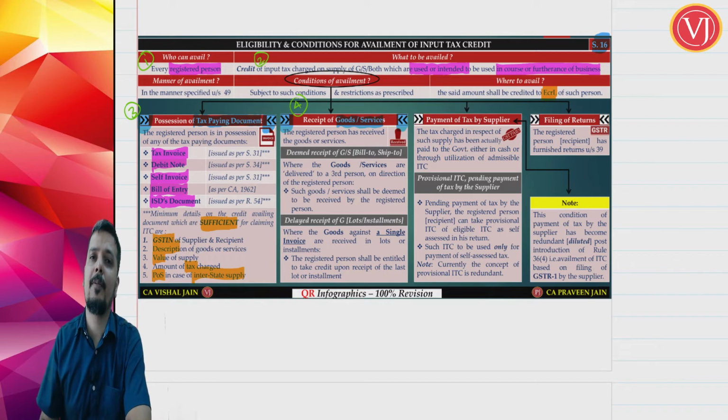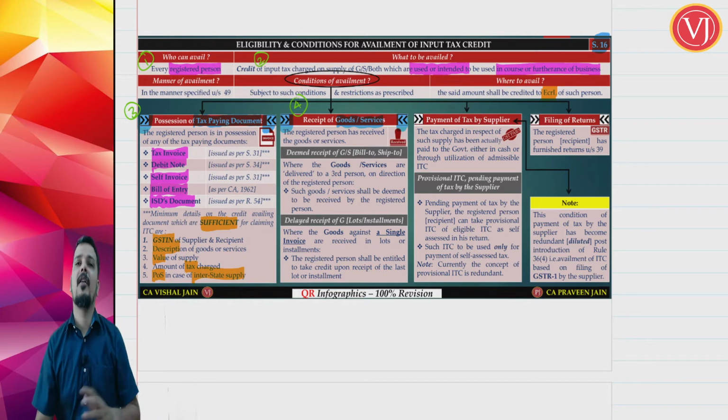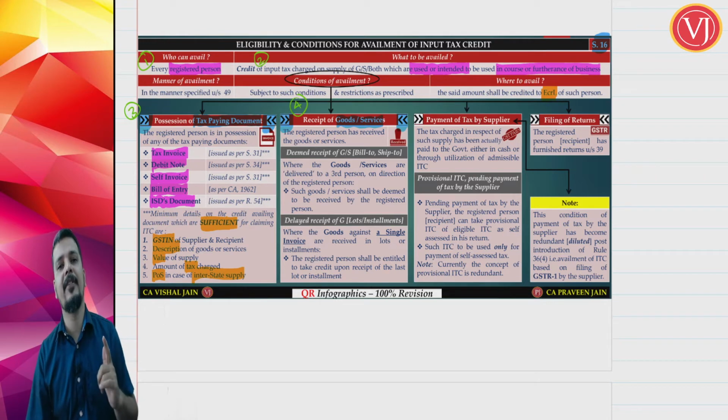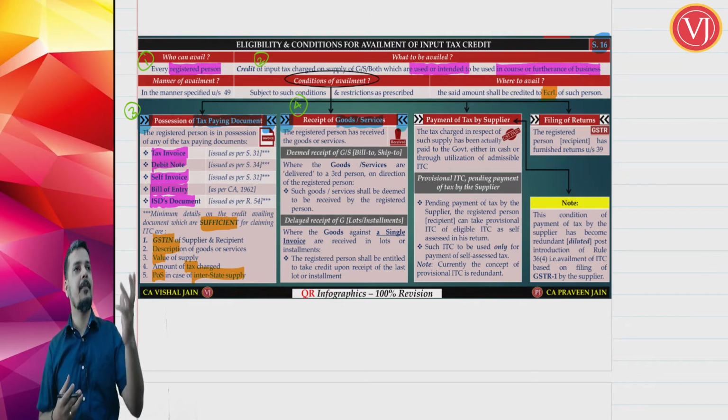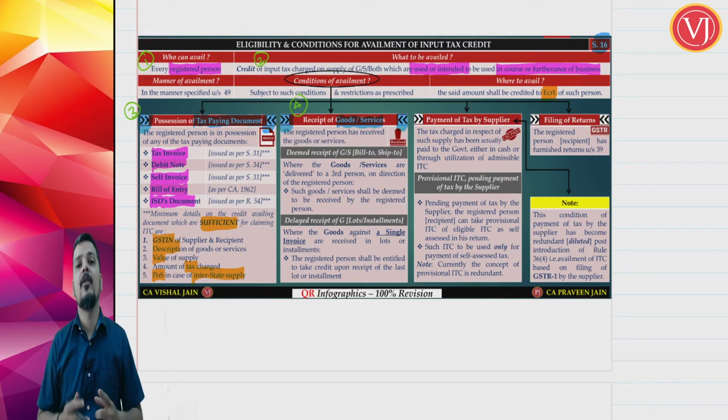Now, there are 2 special scenarios here. What are the 2 special scenarios? Let us discuss that and let us close this condition. Now, first, a special scenario. I am the recipient in this entire discussion of ITC. So, if I ask my supplier to deliver the goods to a third person on behalf of me.